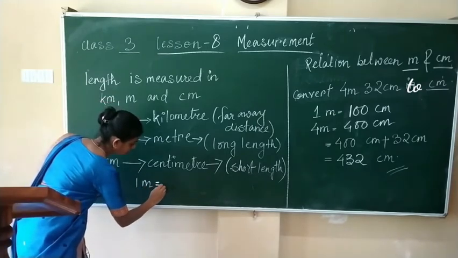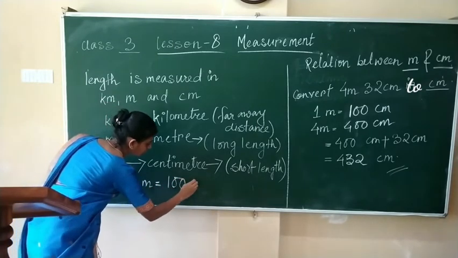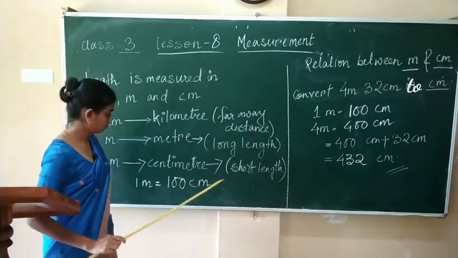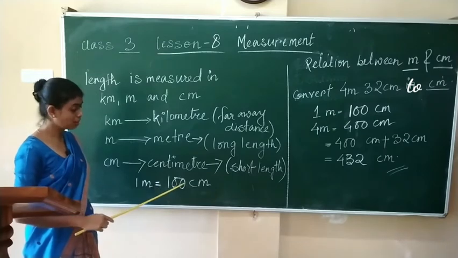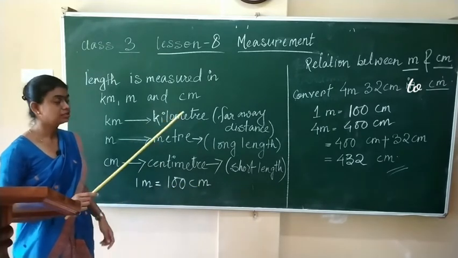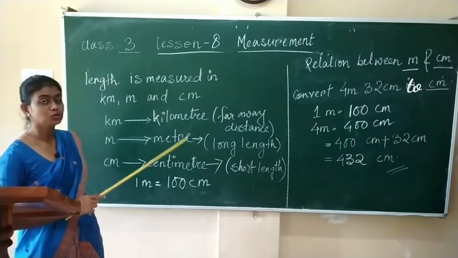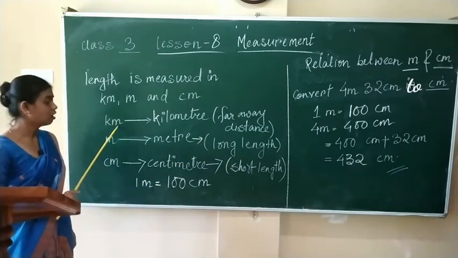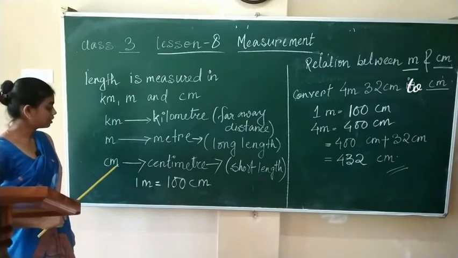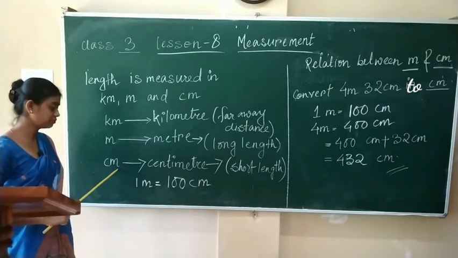So children, we need to know 1 meter is equal to 100 centimeters. Children, we will see two examples of kilometers, two examples of meters and two examples of centimeters.